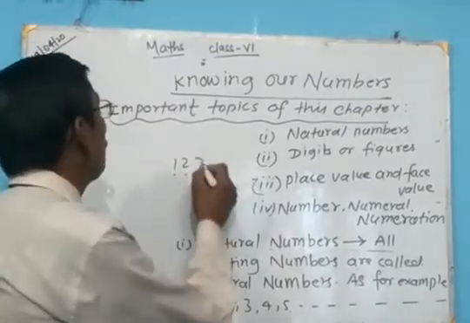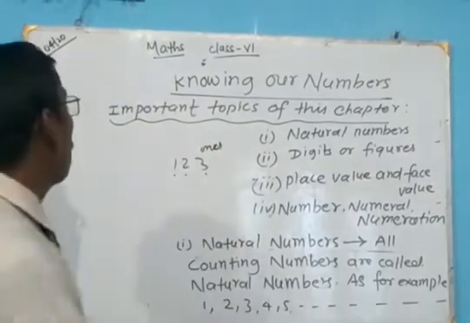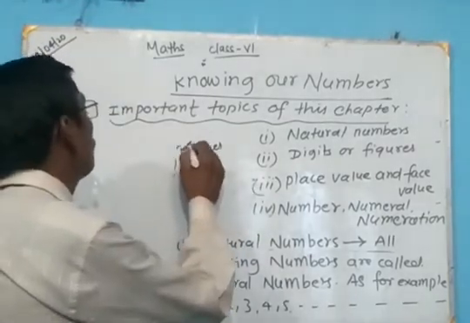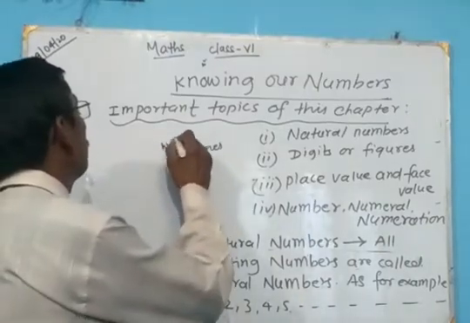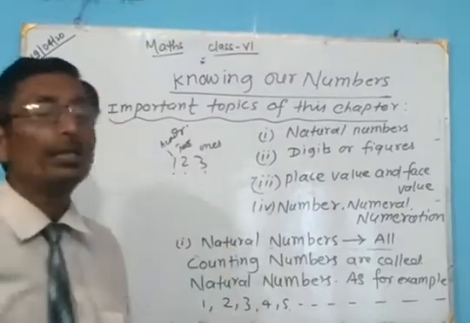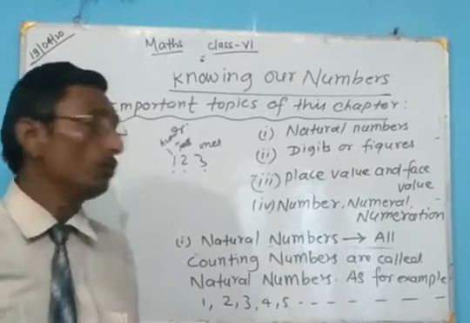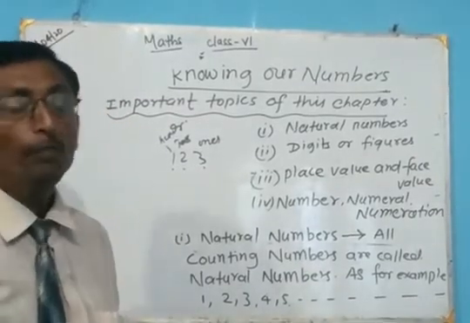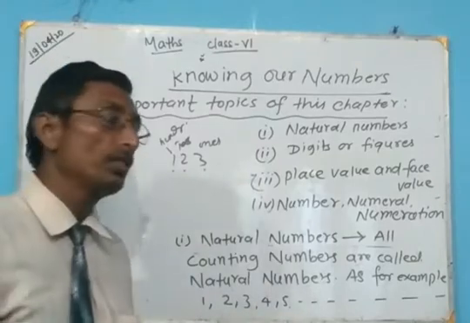3 is at the place of ones, 2 is at the place of tens, 1 is at the place of hundreds. So they have different values. Suppose you are a student, and you have a particular post.